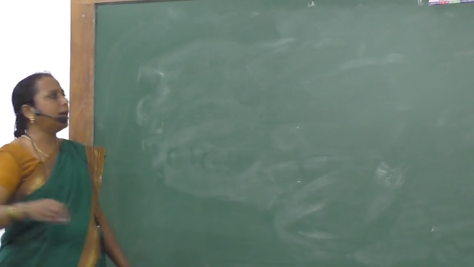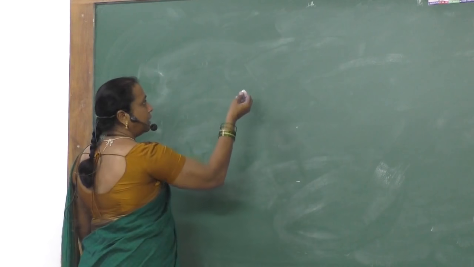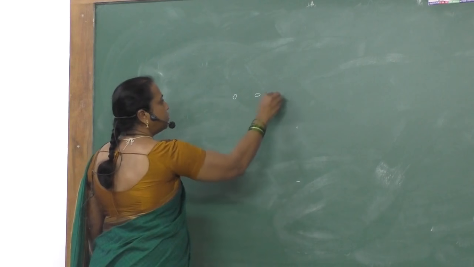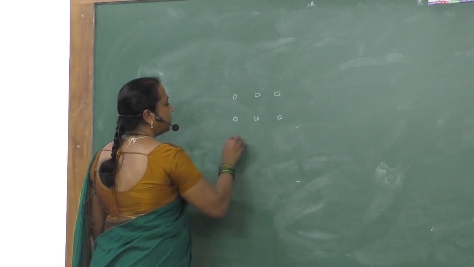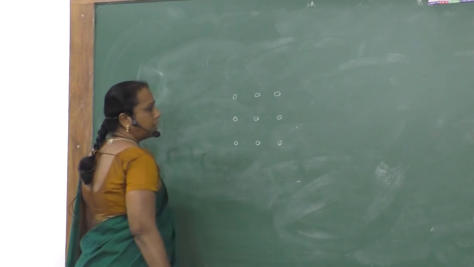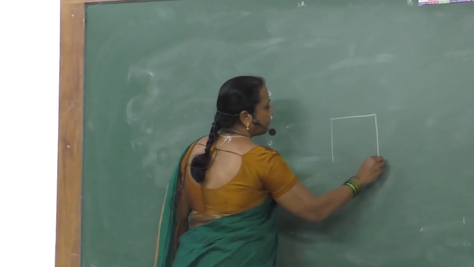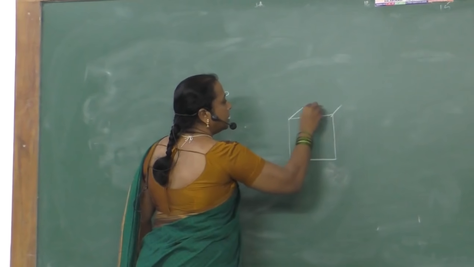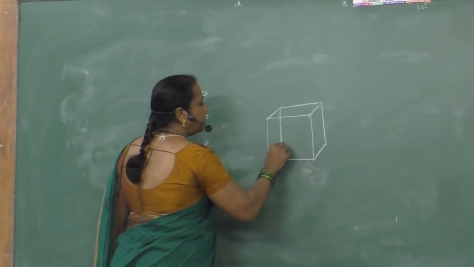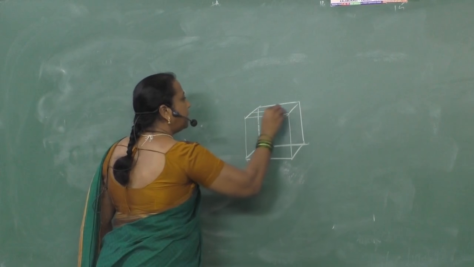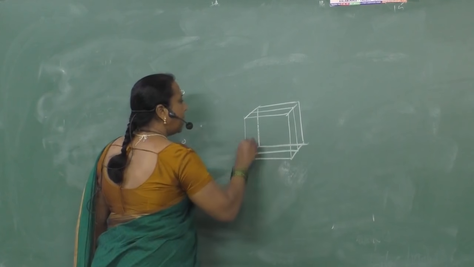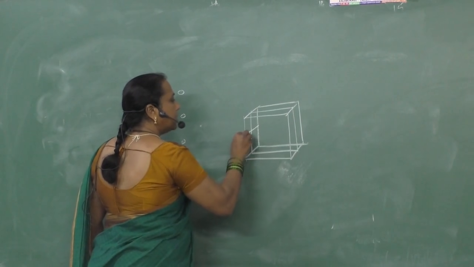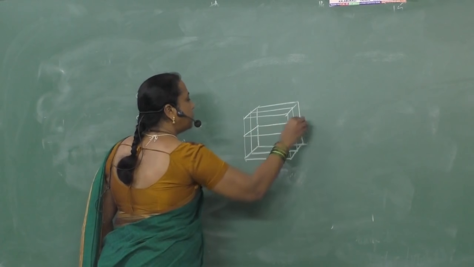See, we have studied lattice. A lattice is nothing but a three-dimensional arrangement of particles, like this. A three-dimensional arrangement of particles can be shown with the help of a diagram, an array of lattice points.